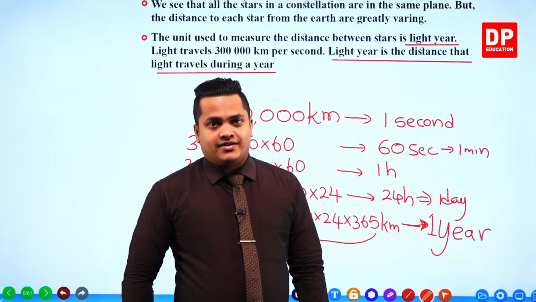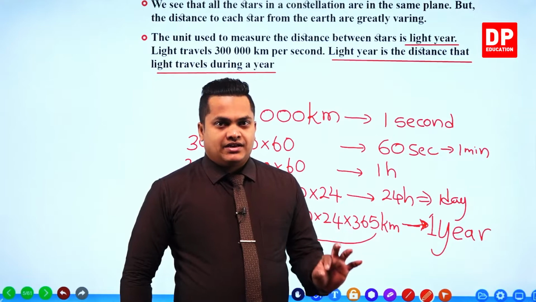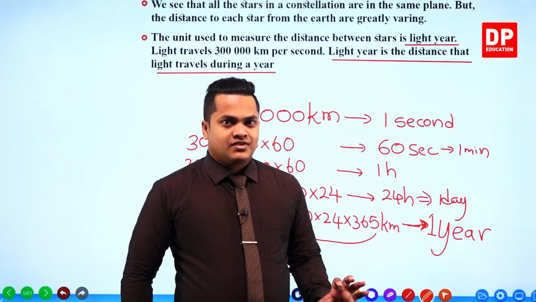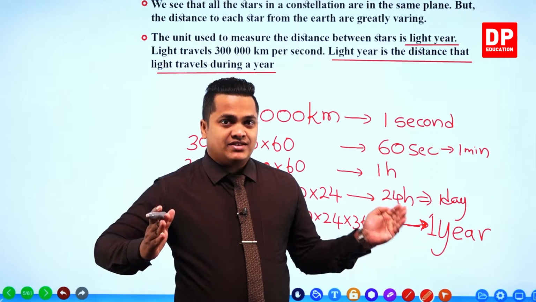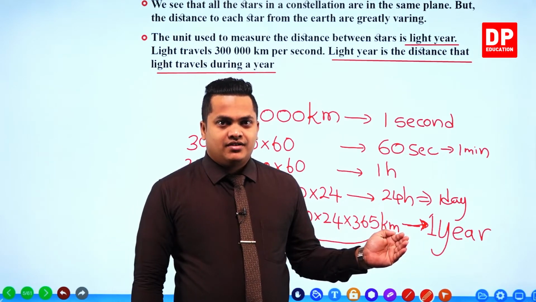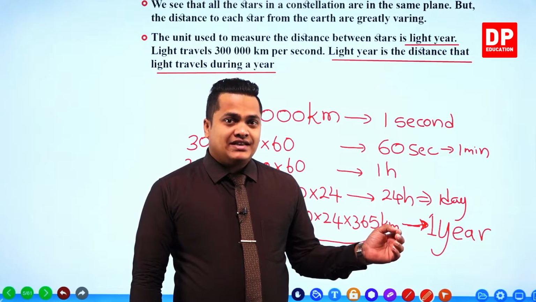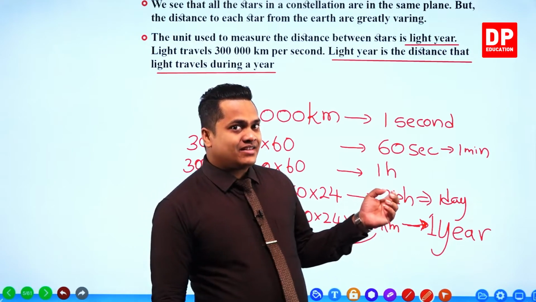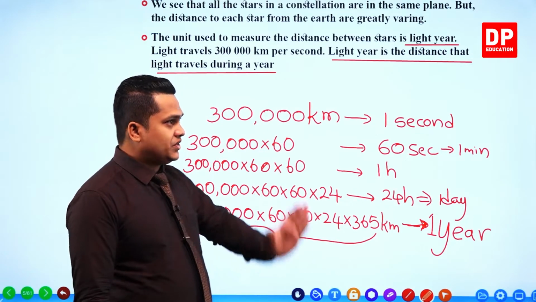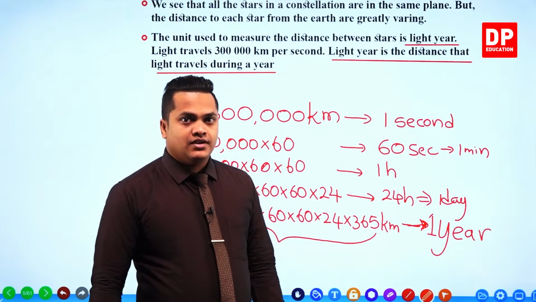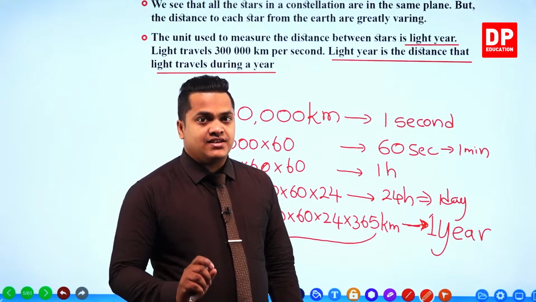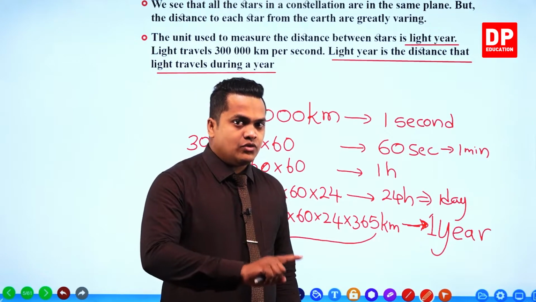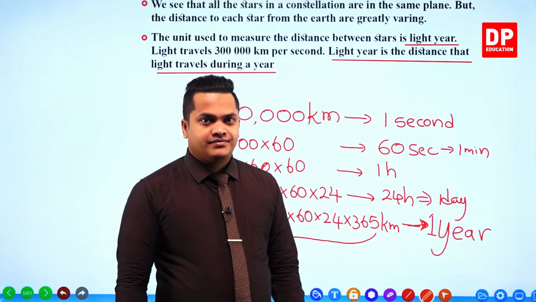So imagine the distance between the sun and our planet Earth. Even though the light is speeding at 300,000 kilometers within 1 second of a time period, it's going to take about 8 minutes to travel from the sun to our planet Earth.